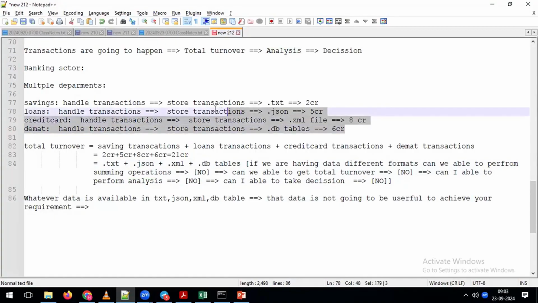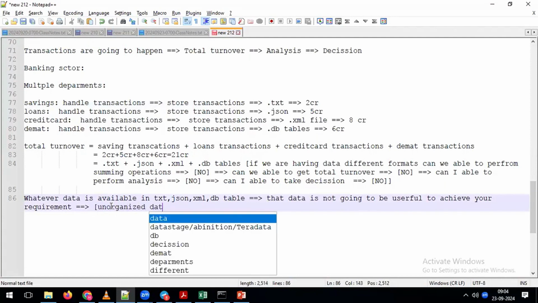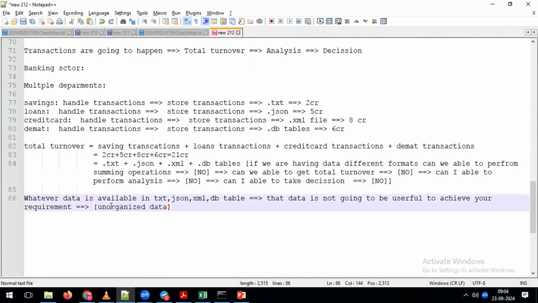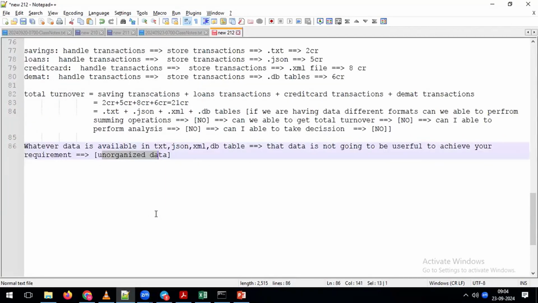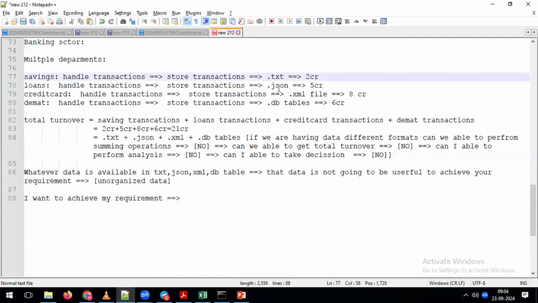Indirectly, you have the data, but by using this data you cannot achieve the requirement. This kind of data we call unorganized data. Whatever data you have, if you cannot achieve the requirement with it, such data is called unorganized data. But my requirement is that at any point of time I want to achieve it. So what operations do we need to perform on this data?